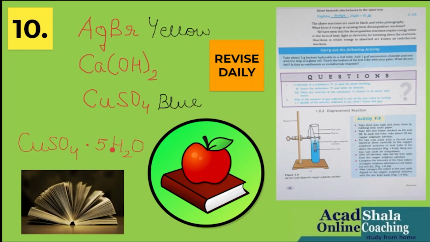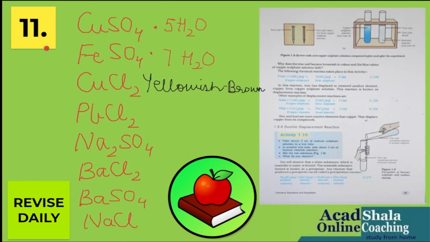So it is hydrated. When you heat it, it changes into anhydrous copper sulfate because the water evaporates and it becomes a salt without water. Okay. Now the next page comprises again the hydrated salts, that is copper sulfate, ferrous sulfate with fixed molecules of water, copper chloride, which is yellowish brown in color, lead chloride, sodium sulfate, barium chloride, barium sulfate, sodium chloride. Even though the chemical formulae are repeated, I have written them because I'm doing it page wise.